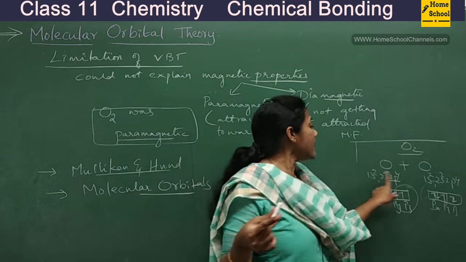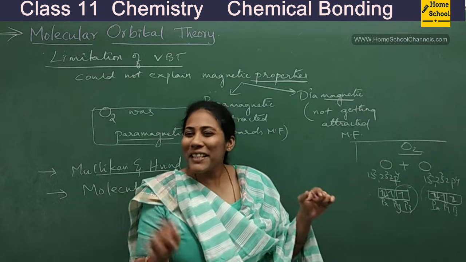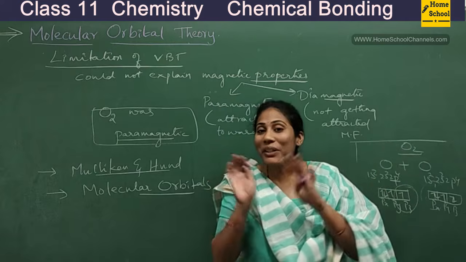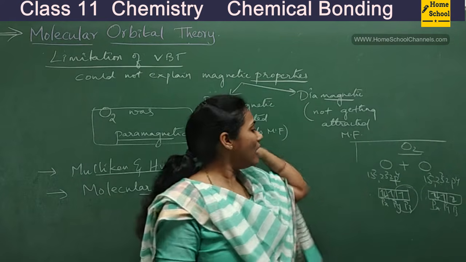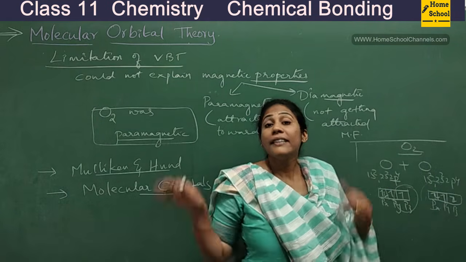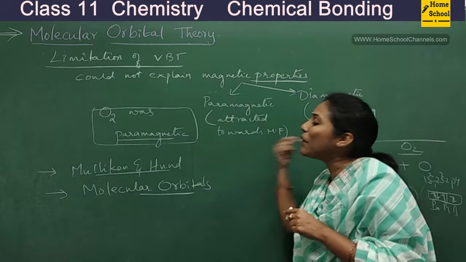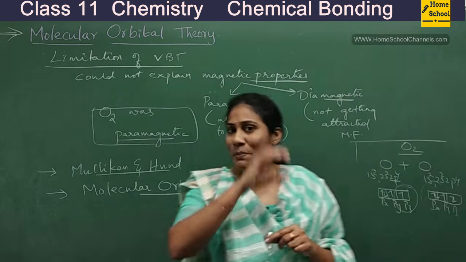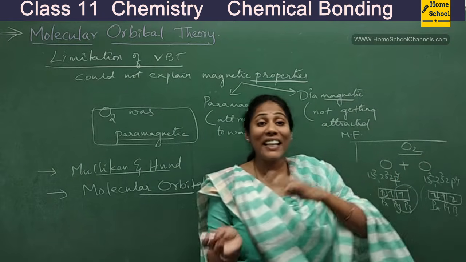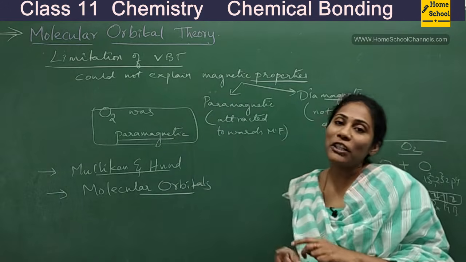During O2 formation, what happens to the inner orbitals of this atom and that atom? This is what you will have to think of. And the theory says even these orbitals would combine. So all orbitals of this oxygen atom combine with all orbitals of this oxygen atom. That leads to the formation of a very new type of orbitals called molecular orbitals. Once these molecular orbitals are formed, the total electrons present in a molecule get rearranged and they will try to occupy these molecular orbitals.